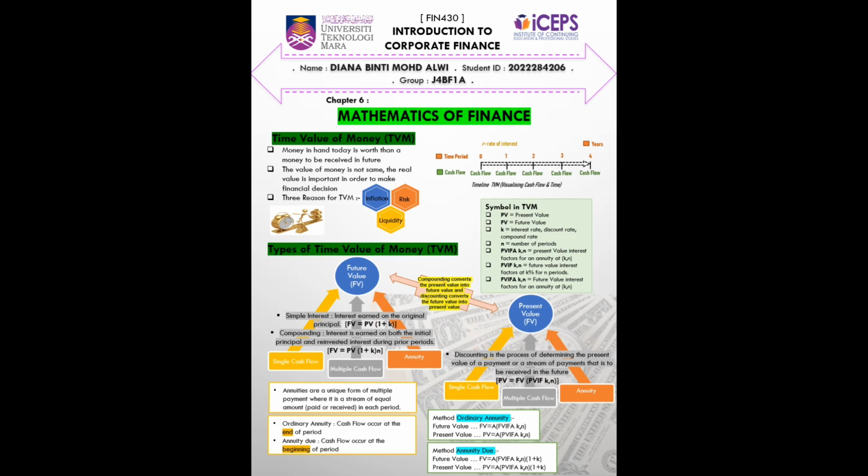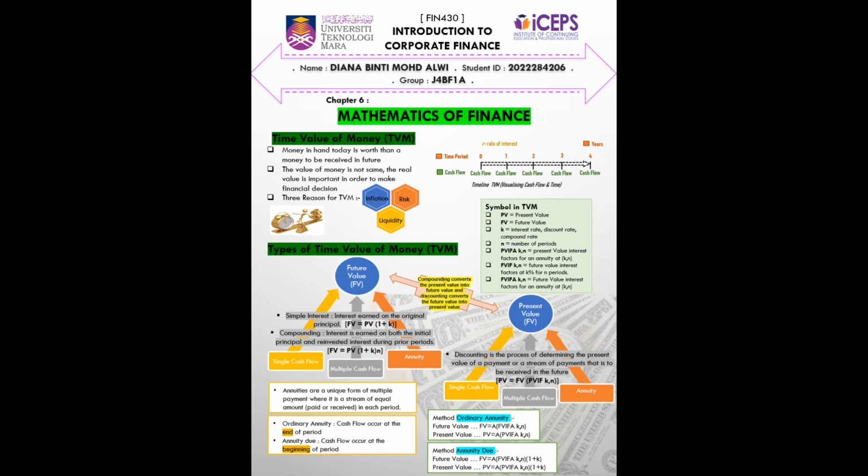The second type of time value of money is present value. Discounting is the process of determining the present value of a payment or a stream of payments that is to be received in the future. What is the difference between compounding and discounting? Compounding converts the present value into future value, and discounting converts the future value into the present value.